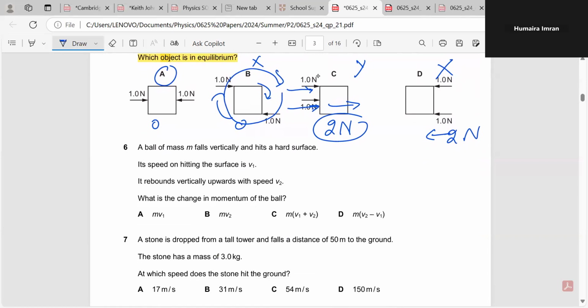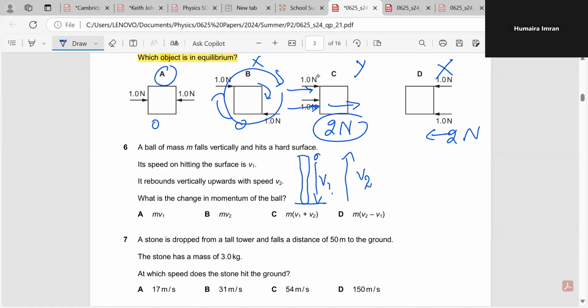Now question number 6. A ball of mass M falls vertically and hits a hard surface. Let us draw a diagram: this is a very hard surface and the ball is dropping from the top towards the bottom. Its speed on hitting the surface will be v1, but when it rebounds its speed will be v2, right?